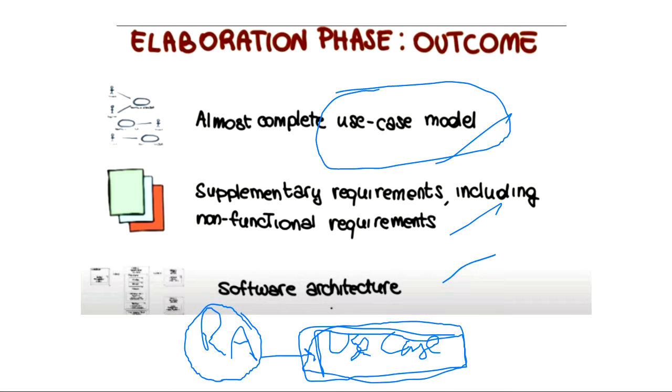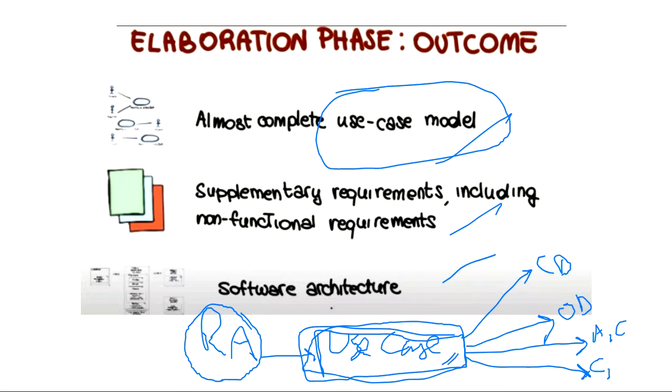Now after this abstract view, or this use case diagram, is created, this diagram can be used by all other models. The class diagram can use that, the object diagram can use that, the activity diagram can use that, the collaboration diagram can use that. The component diagram can use that, the deployment diagram can use that, all other diagrams can use these use cases, right?